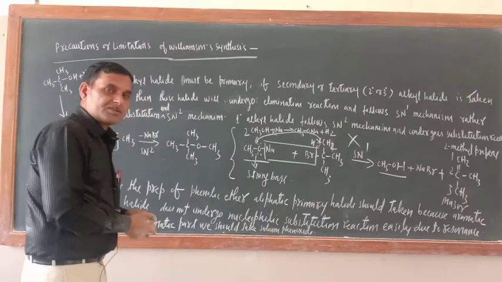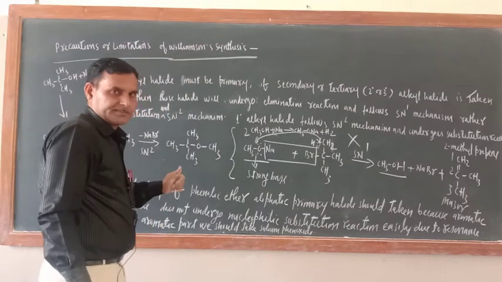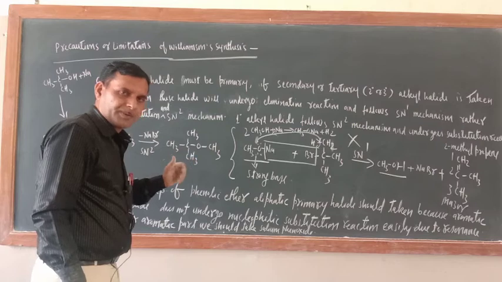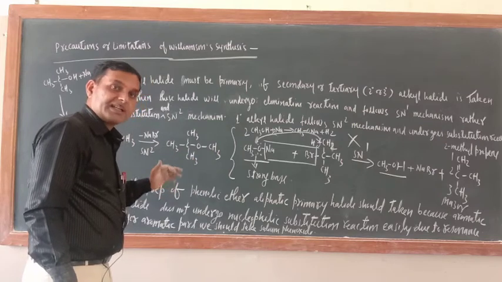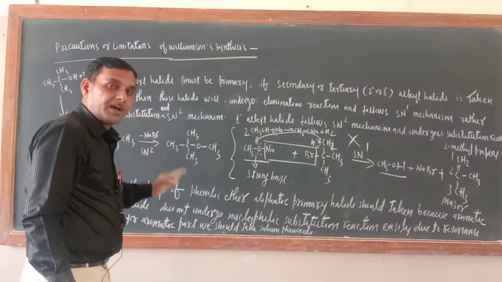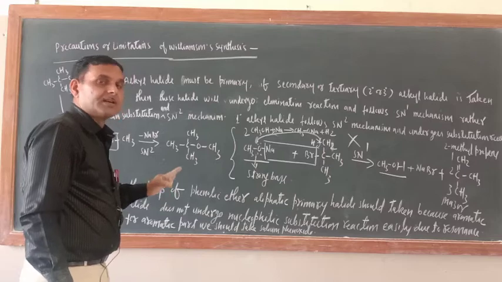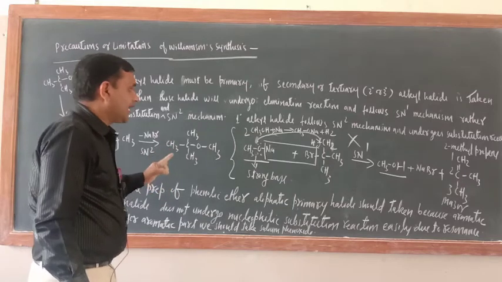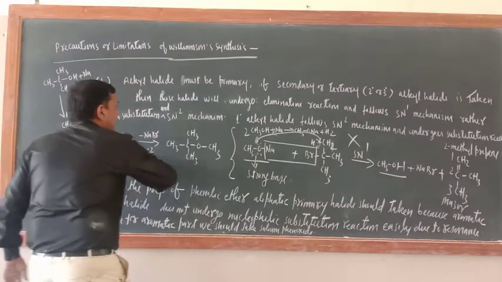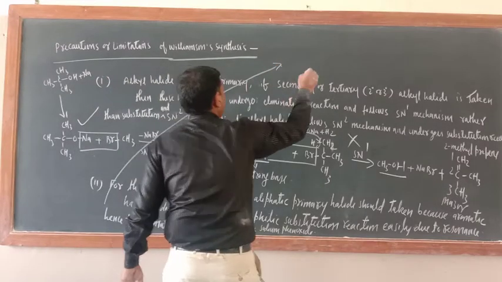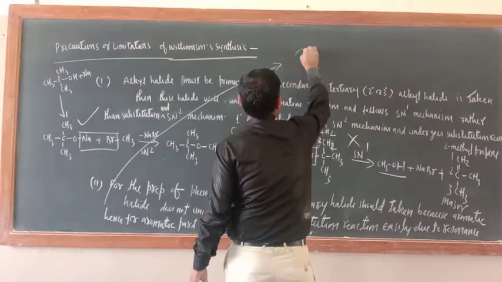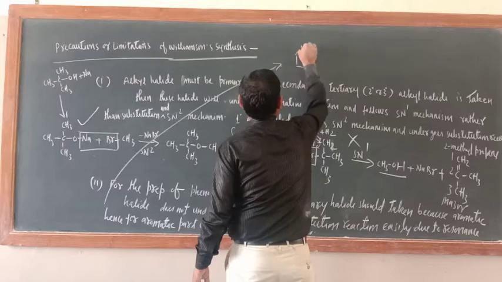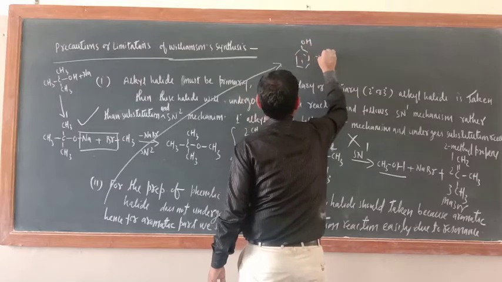If you want to prepare phenolic ether, then sodium phenoxide should be acting as the nucleophile.